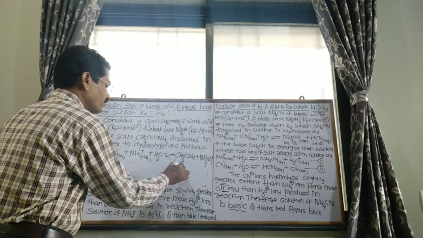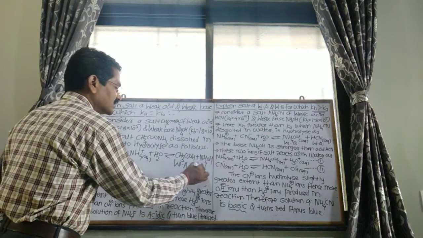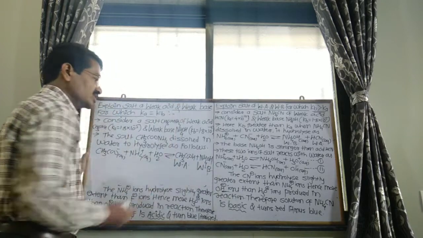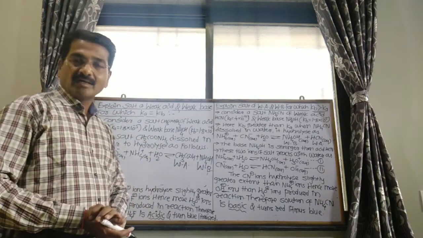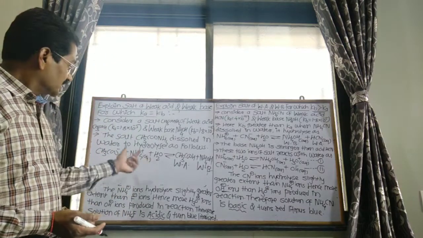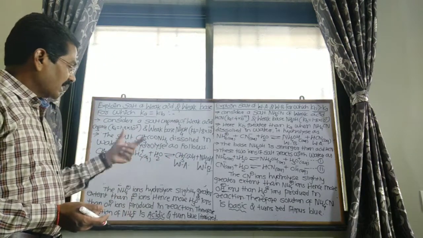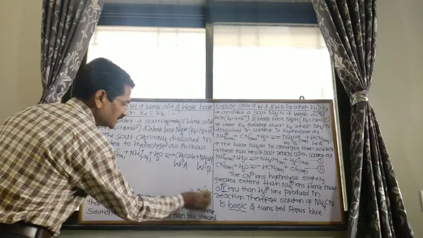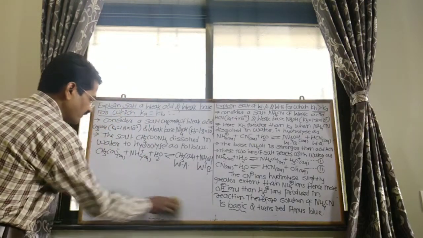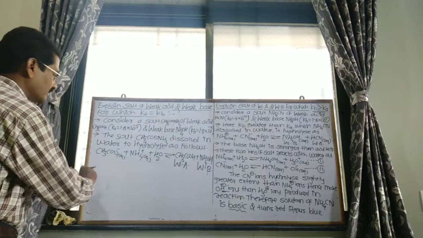Acetic acid is the weak acid and ammonium hydroxide is the weak base. So the salt is of a weak acid and weak base. Again, both these ions react separately in aqueous solution.